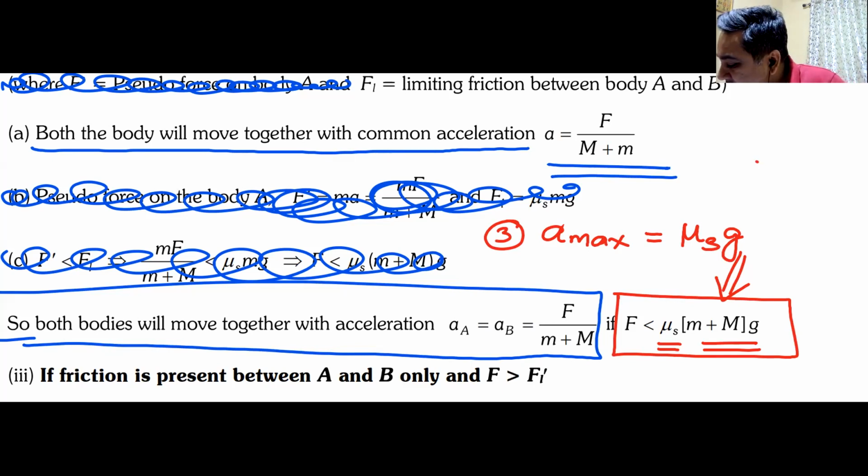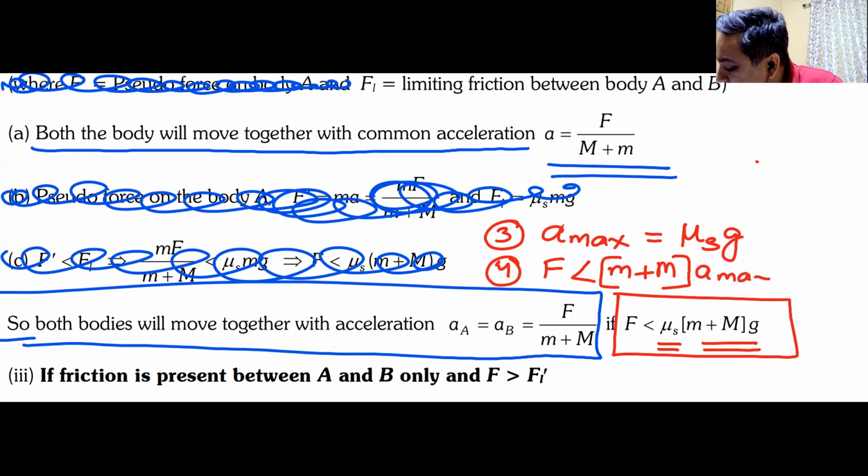So you can write this force as, this force must be less than m plus m into, let me erase this, m plus m into a max.